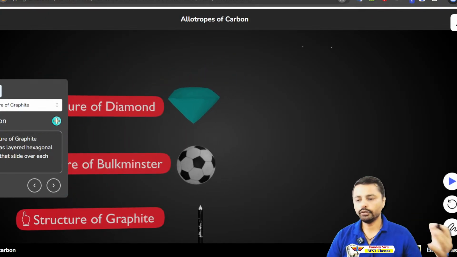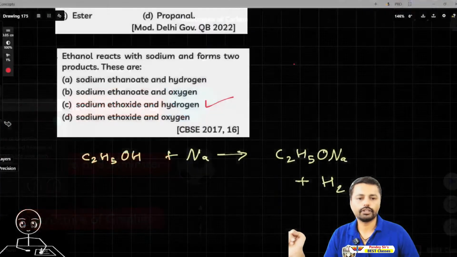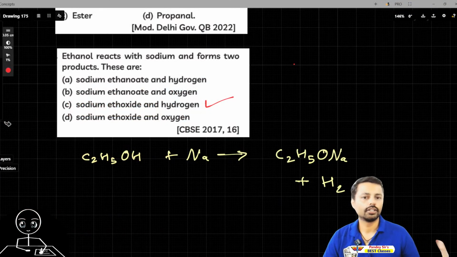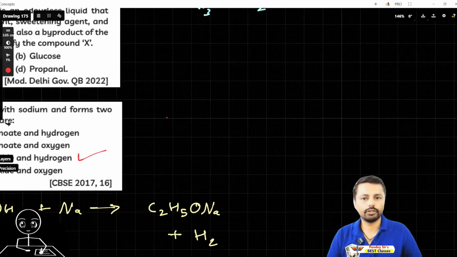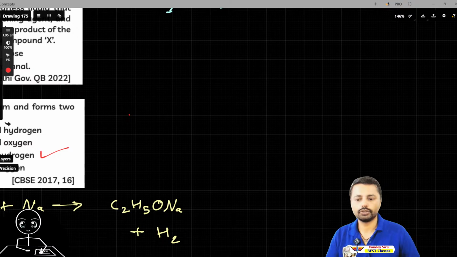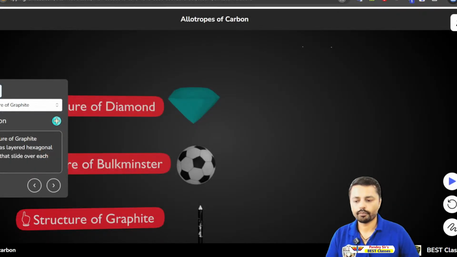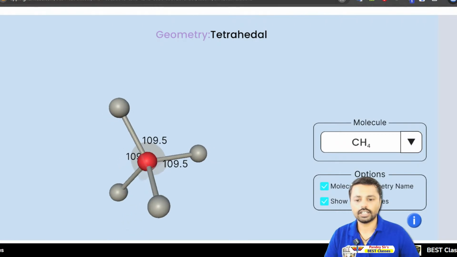Okay, so can you tell why carbon has this catenation property, and how does it have the property of tetravalency? What is this tetravalency? See, from earlier I am making the carbon structure. One more time I will show you so that you will get clear. So let's go to the browser once again. See here, carbon.